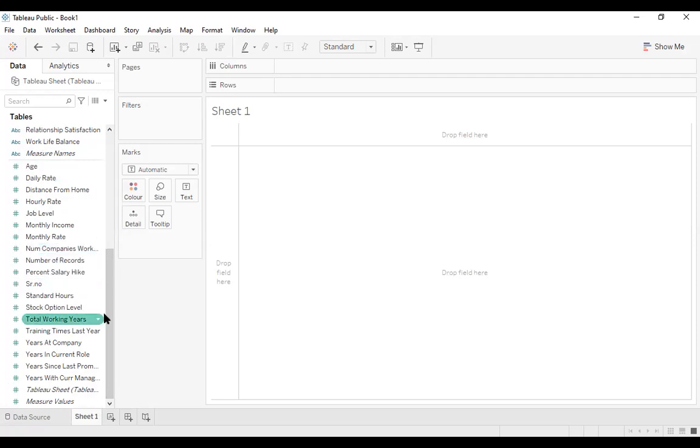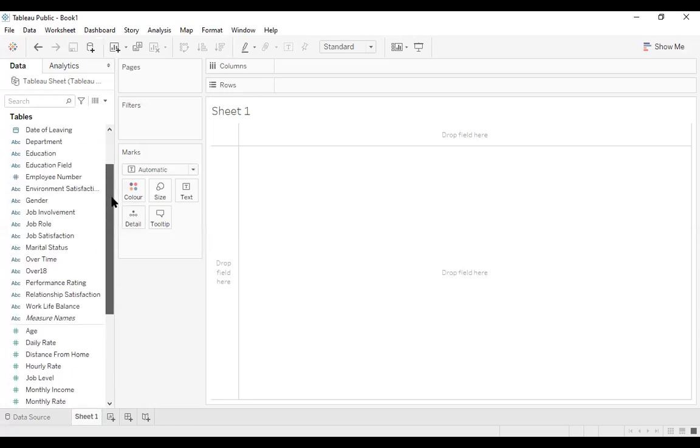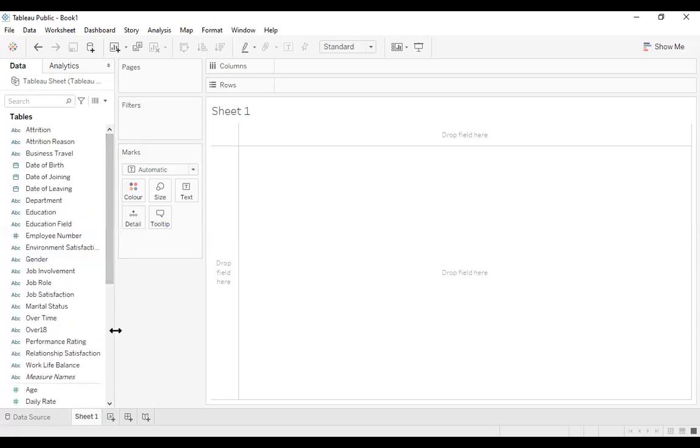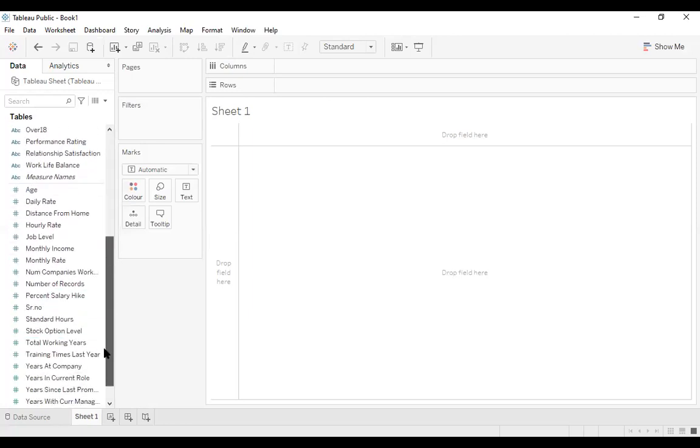So measures are those data on which aggregation is possible, and dimensions are the data that are grouped into something. For those who are aware of SQL, you can easily understand the concept of group by. So we have got some people with, say, salary or monthly income.